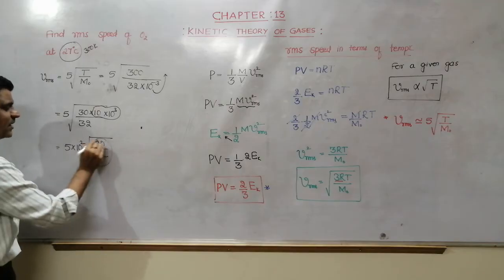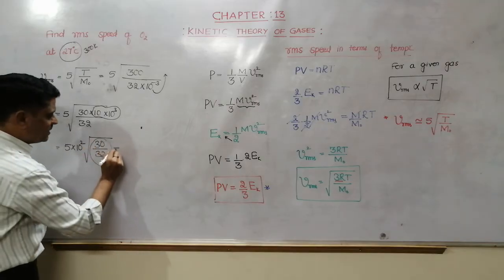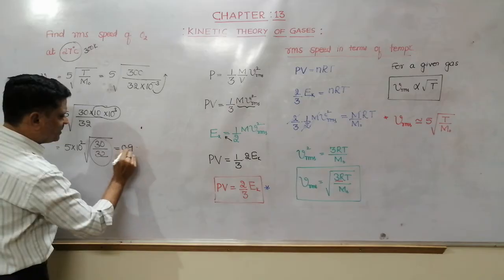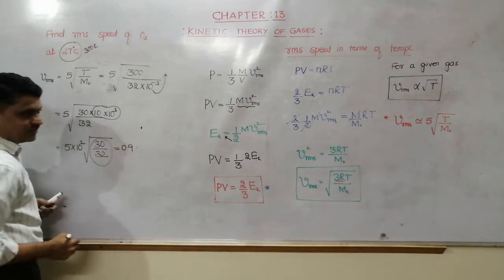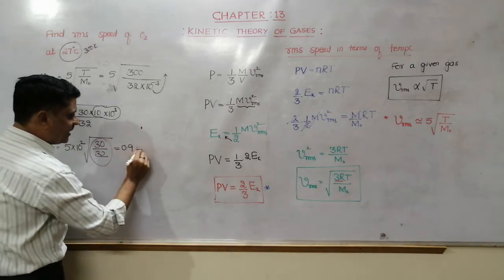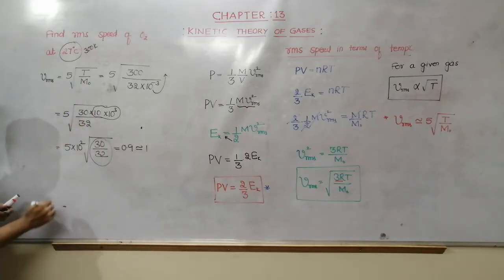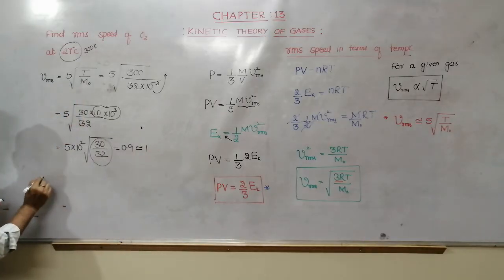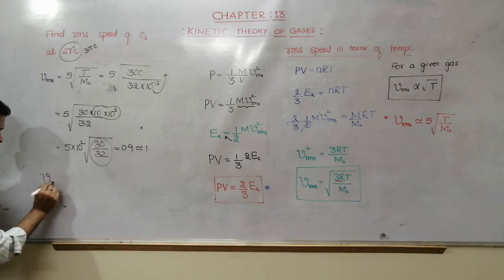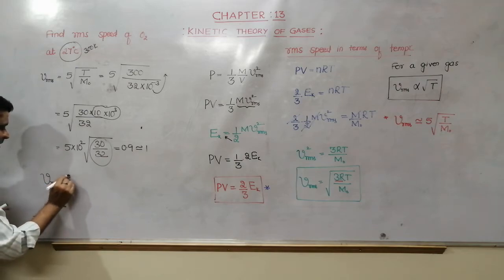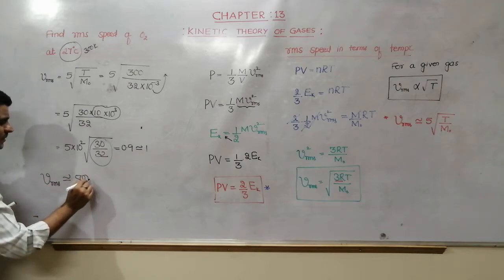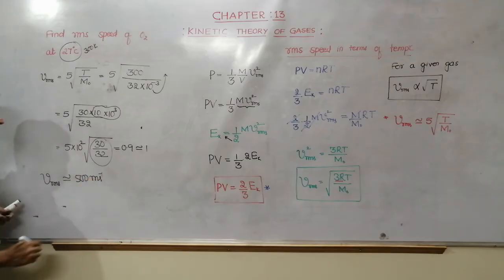This 30 divided by 32 is nothing but 0.9 something. So I will take it nearly equal to 1. Hence VRMS is nearly equal to 500 meter per second.